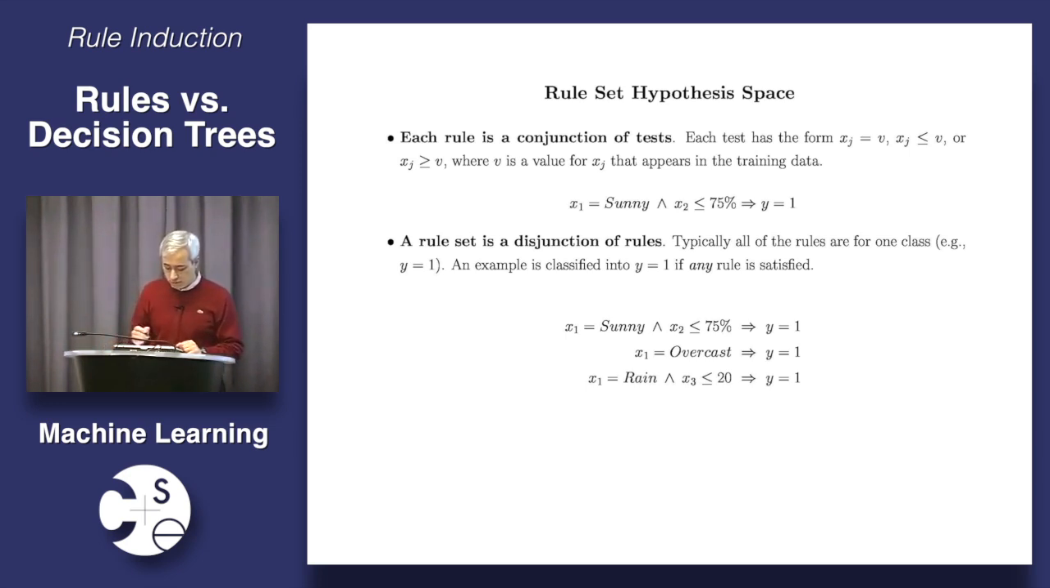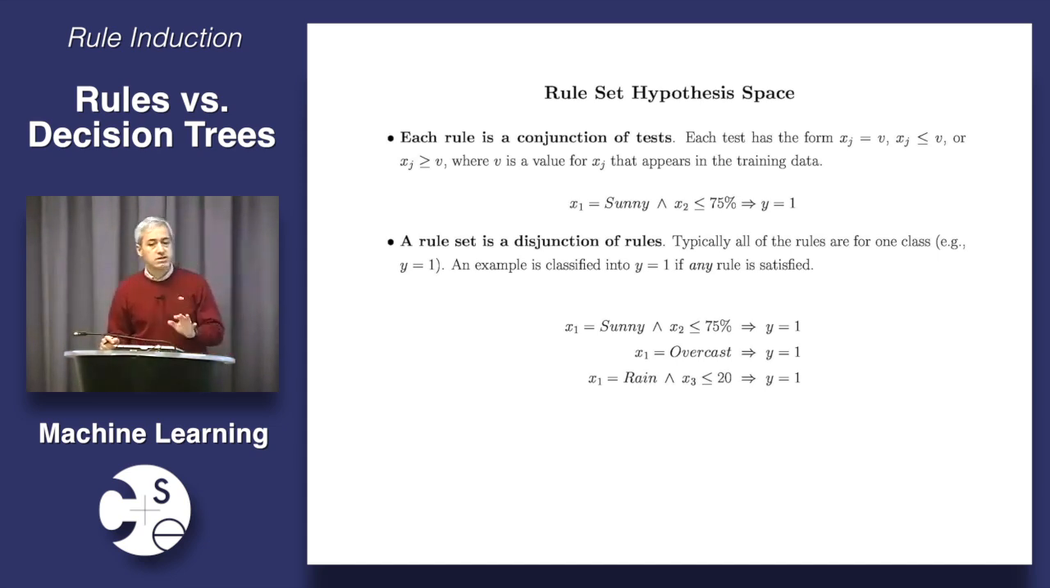Okay? And then what a rule says is things like, for example, if the variable x1 has the value sunny, and the variable x2 has a value less than 75%, then the class is yes, meaning we are going to play tennis. Okay? So this is one rule. A set of rules is just a disjunction of rules.